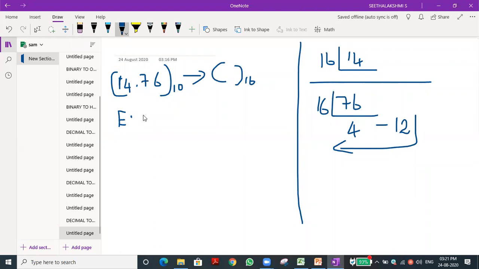C. Okay, good. So the value is E dot C, and 4 is 4. Have you understood this?